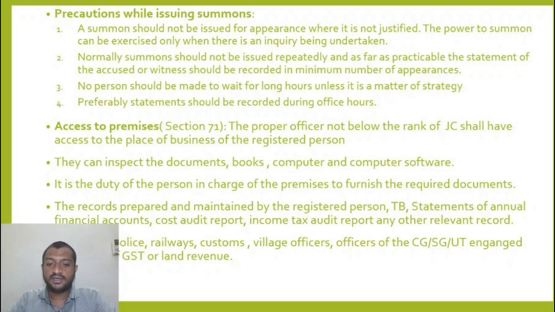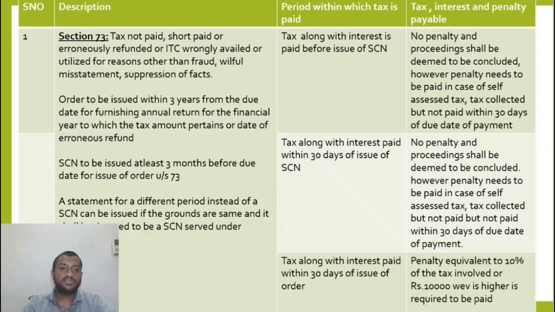Officers of police, railways, customs, and village officers engaged in collection of land revenue can also assist. The assistance of these people can also be taken by the joint commissioner or a person authorized by the joint commissioner to inspect the premises. All right. So this is what summons is.